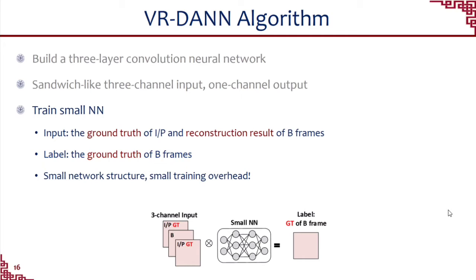The I and P ground truths with the motion vectors in the B frames are used to reconstruct the reconstruction result, which is then combined with the ground truth I and P frames as a sandwich image. Finally, we use the sandwich image as the input, and the B ground truth as a label to train the small neural network. As the structure of the small network is much smaller than the large network, the training overhead of the small network is negligible compared with the large network.